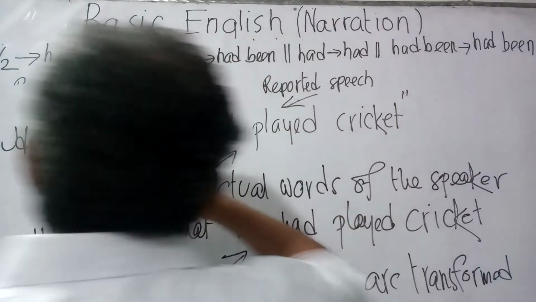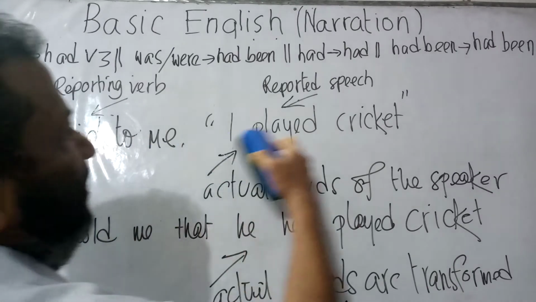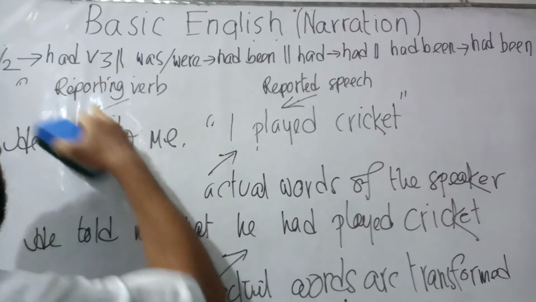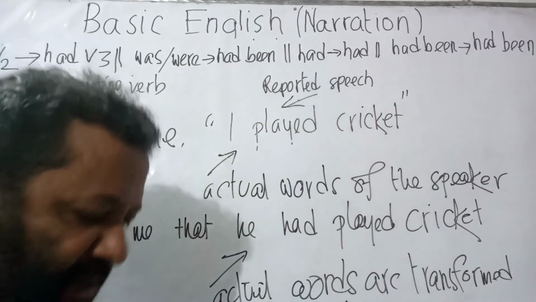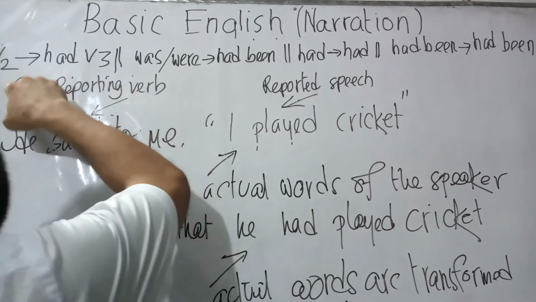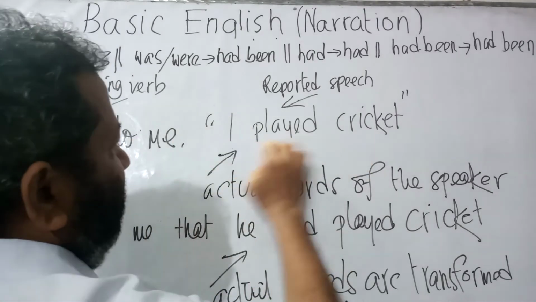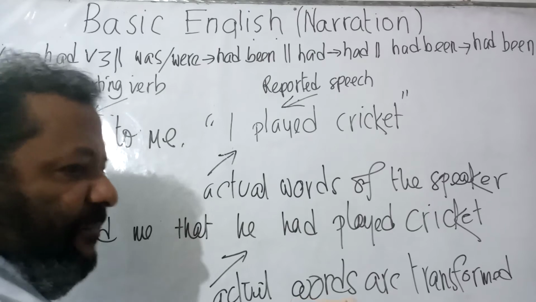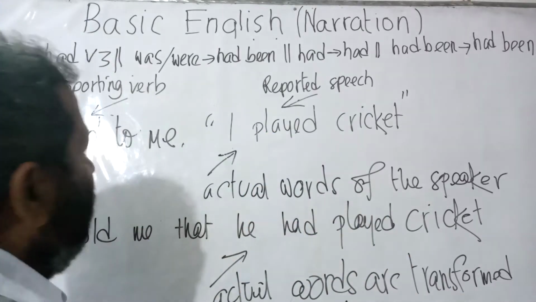Now, here the basic sentence, he said to me, I played cricket. That is, said to is the reporting verb and played cricket is the reported speech. Now, as per the rule, we have got verb 2 here. Played. The word played is verb 2. That is past form of the basic verb, play. Now, it will be turned into had verb 3.